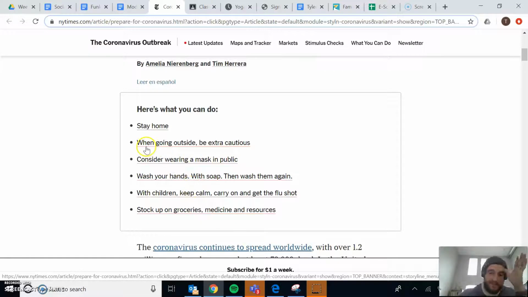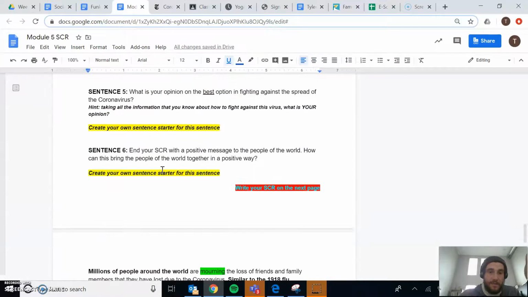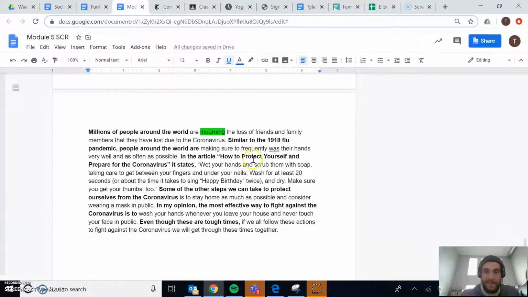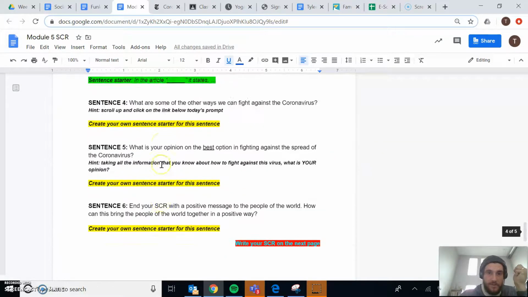Now, if I think back to the module from Monday, I know that many people back in 1918 were frequently washing their hands as often as possible. So, I have my sentence starter. Similar to the 1918 flu pandemic, people around the world are making sure to frequently wash their hands very well and as often as possible.